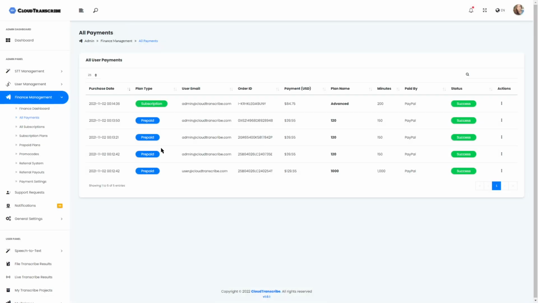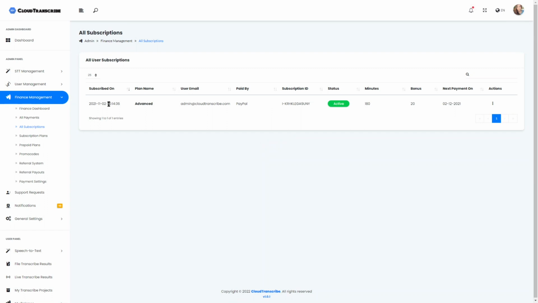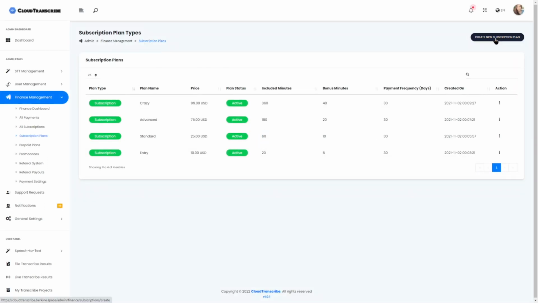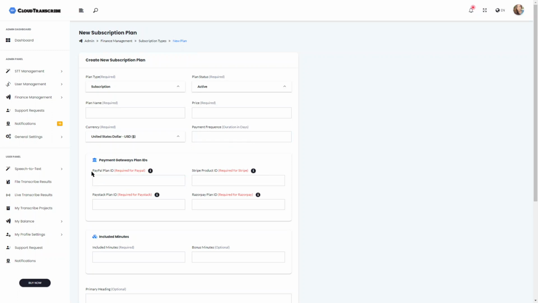Then you can see all payments made by your customers, and their number of subscribers. You can create a subscription plan. Now there will be a separate instruction on how to create subscription plans, because, as I mentioned earlier, 4 payment gateways do support monthly subscription plans, but you have to generate the plan ID and then product IDs from your respective payment gateway. And we'll provide some instructions for this if you're not familiar.